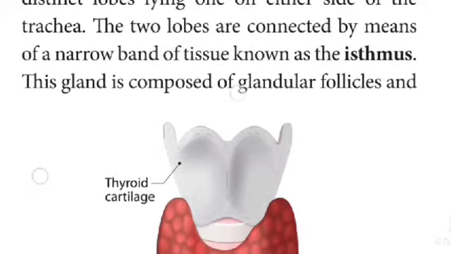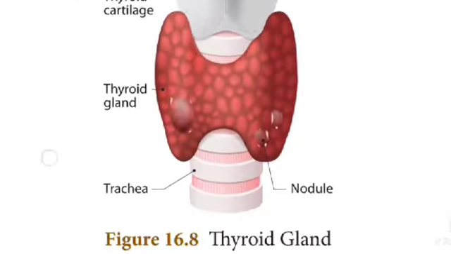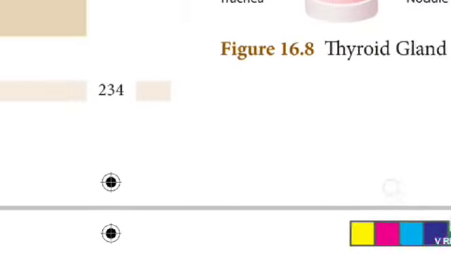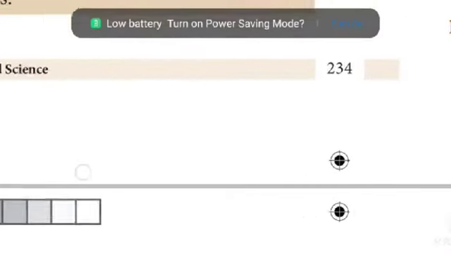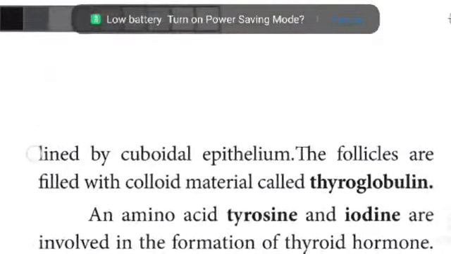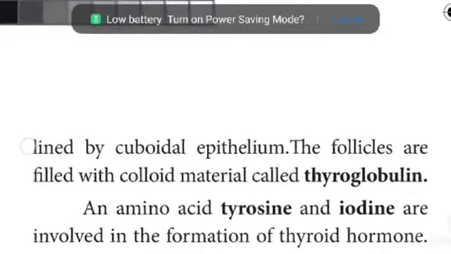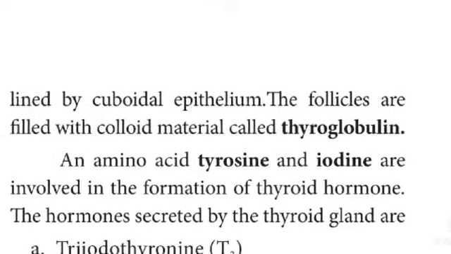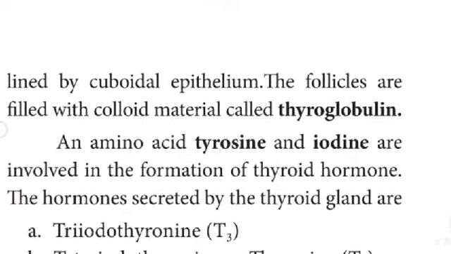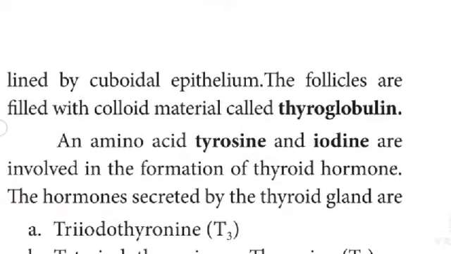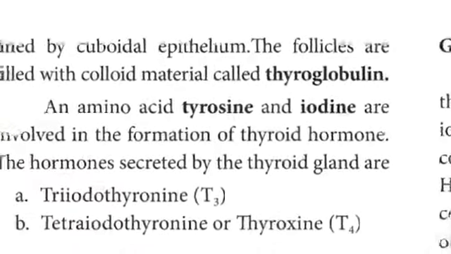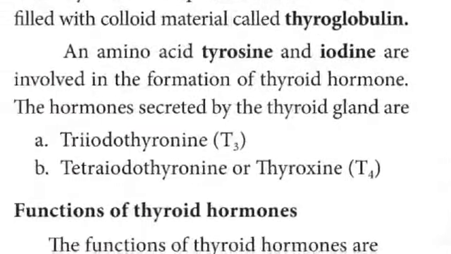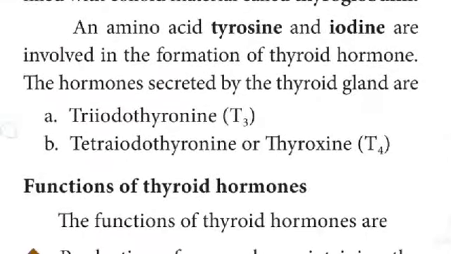This gland is composed of glandular follicles lined by a cuboidal epithelium. The follicles are filled with a colloidal material called thyroglobulin. The amino acid tyrosine and iodine are involved in the formation of thyroid hormone.